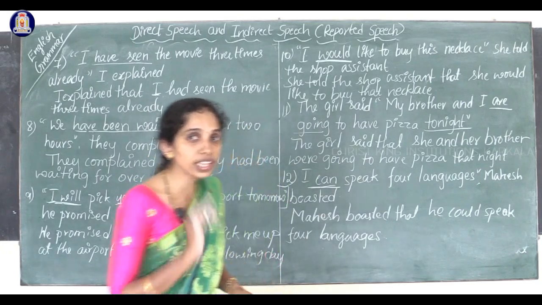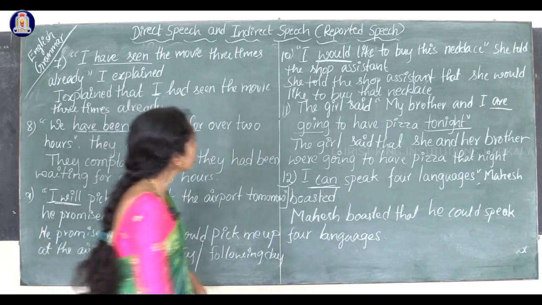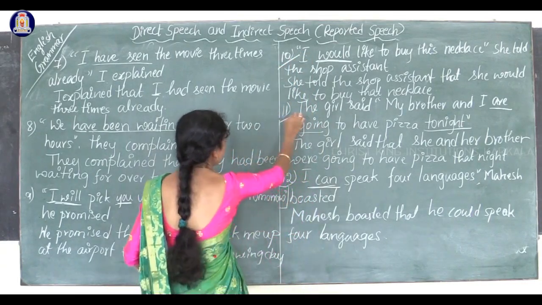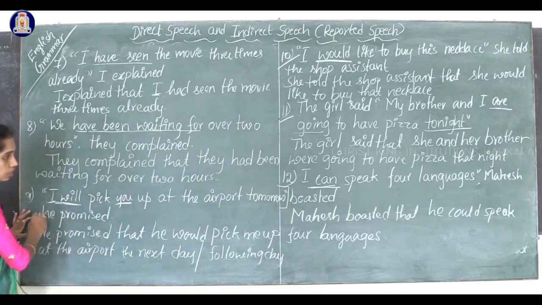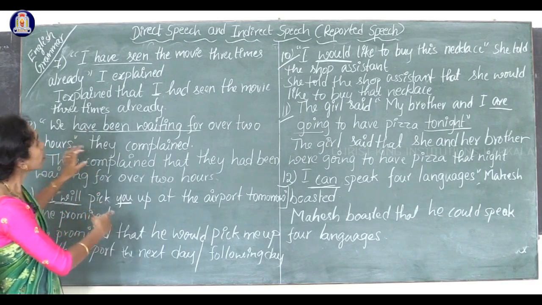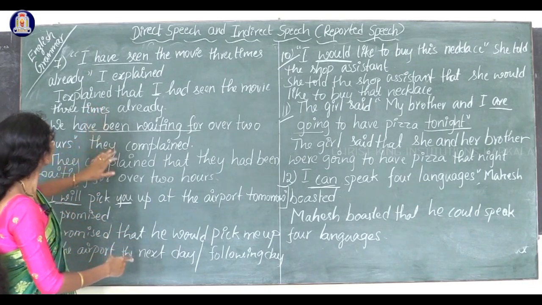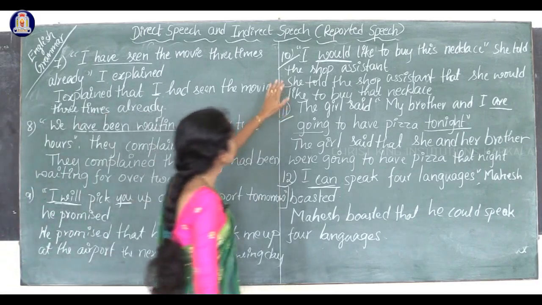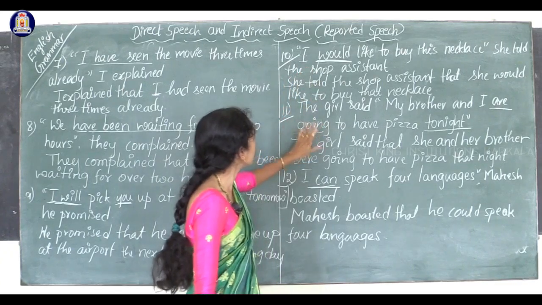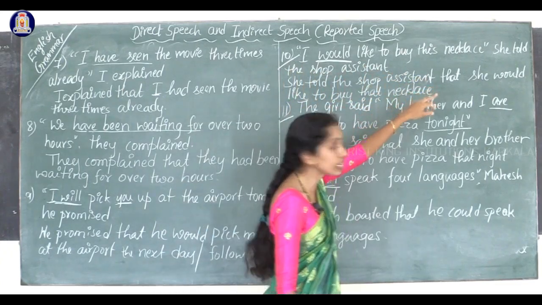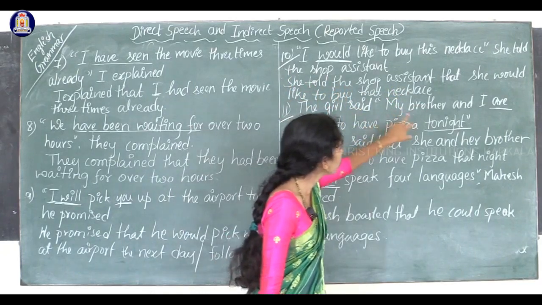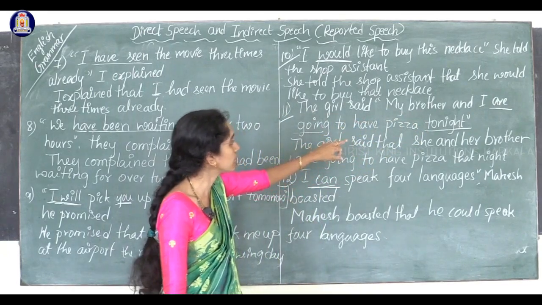Dear students, one thing I want to tell you here. Look at this sentence, the 10th sentence, and this sentence. Let me take the previous examples also, and look at these 2 sentences. I would like to buy this necklace, she told the shop assistant. The girl said, my brother and I are going to have pizza tonight.